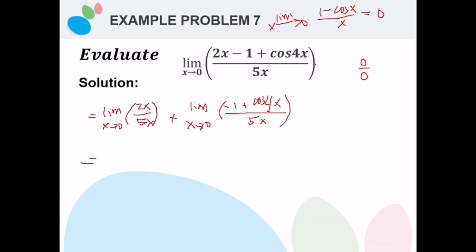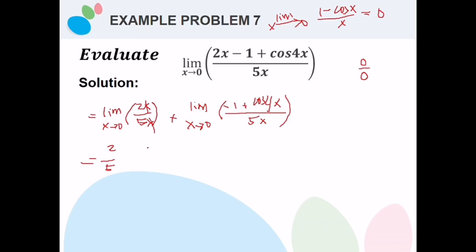That is why we need to use the special limits, which are only applicable when you arrive at such indeterminate forms. Next, our goal is 1 minus cosine x. For the first term, x is canceled, so it is already 2 over 5, and x approaching 0 is no longer applicable.